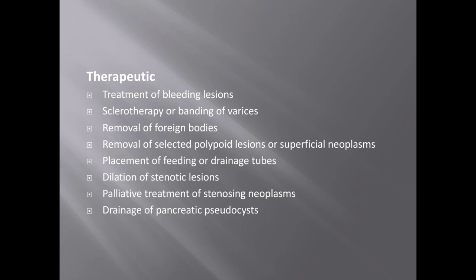So these are the therapeutic indications, especially for any bleeding lesions occurring in the esophagus, the upper end or the lower end, or in the stomach. For therapeutic intervention, we'll be doing an endoscopy and some procedures like sclerotherapy or banding of the varices. And if some foreign body gets obstructed in the esophagus or in the stomach, to remove this also, we'll use the endoscopy as a therapeutic tool.